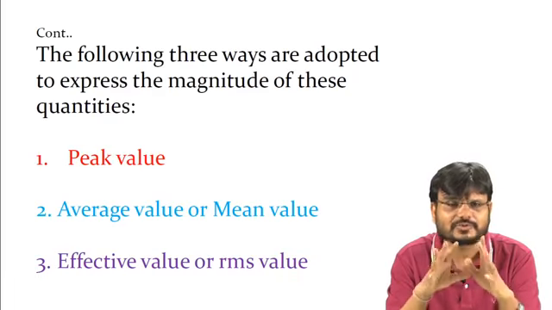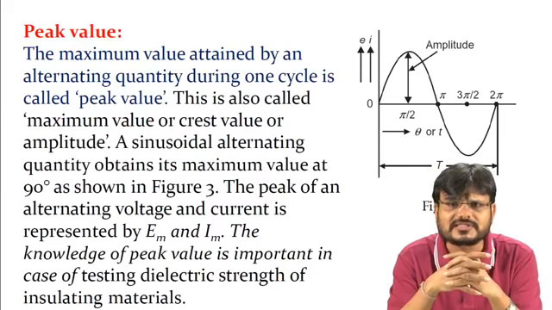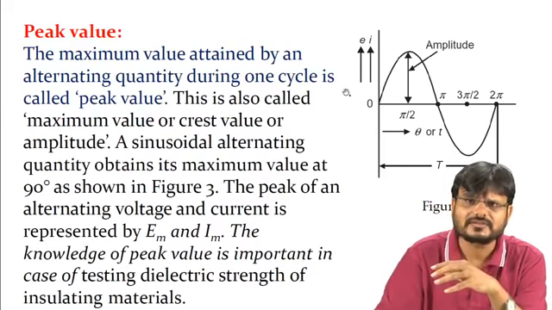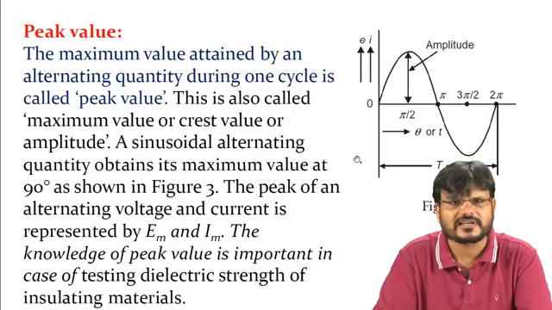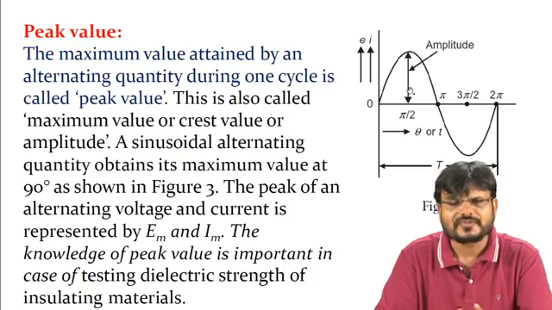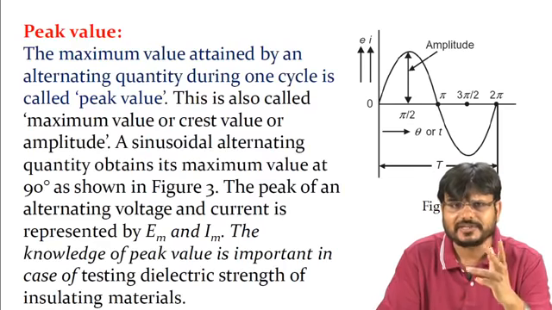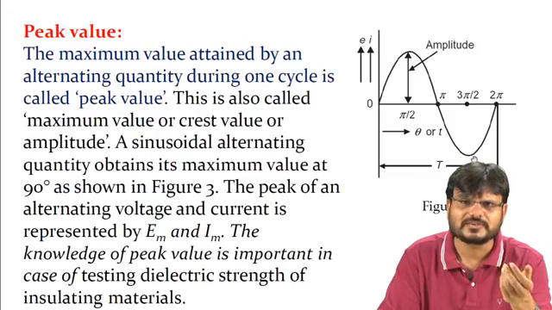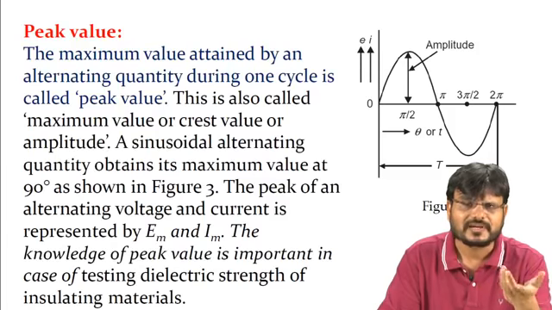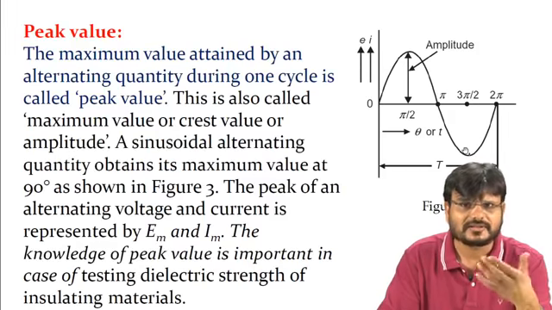So in detail, we can again discuss what the peak value is. Here you can see in figure 3, this amplitude is nothing but the peak value, right? The maximum value attained by an alternating quantity during one cycle is called the peak value. In one cycle there will be two instants where you get the maximum value, one at pi by 2 and another at 3 pi by 2. This is also a maximum value, or peak value, but the polarity of that peak value will be negative. The magnitude will be the same, but the direction changes.